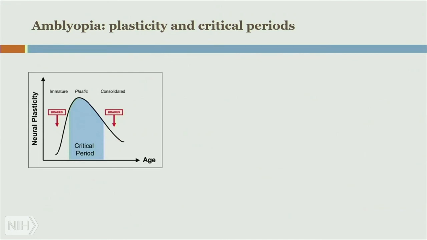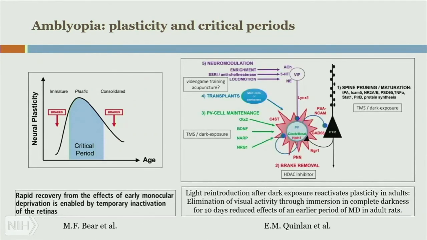With that idea, NEI-funded work by Dr. Mark Bear showed that if you simply temporarily disable the retinas so that the animal doesn't see anything for some time, and then reactivate it, you can actually open up this plasticity period.